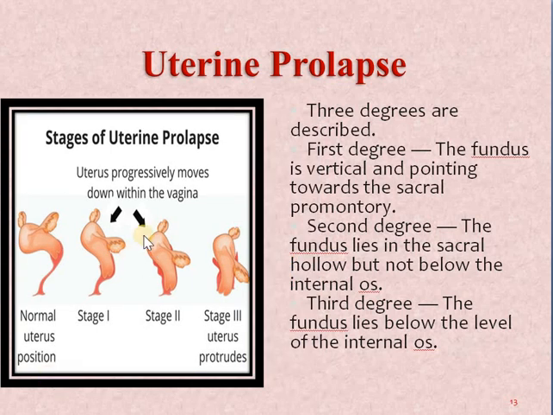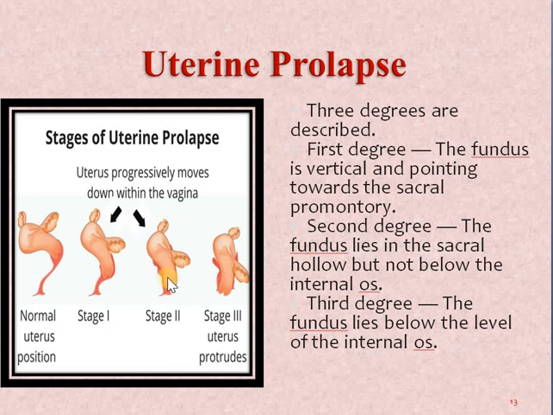In second degree we see that the fundus will be lying in the sacral hollow, but it will not be lying below the internal os. Where the internal os was earlier, the body of the uterus has descended to there, but the fundus is still above the area where the internal os was located.